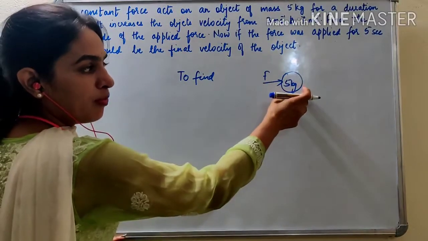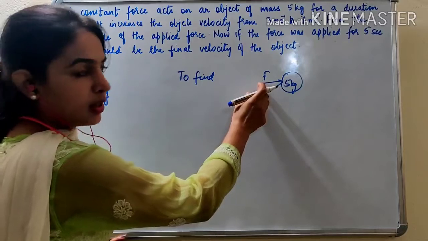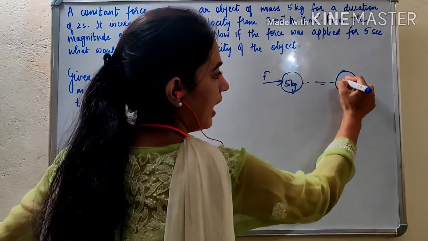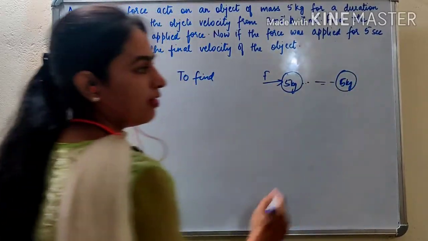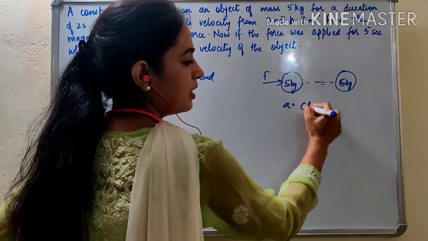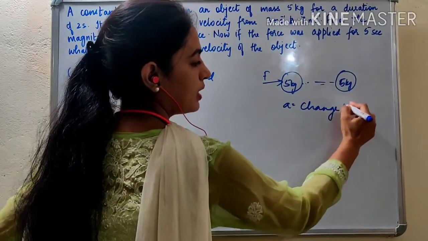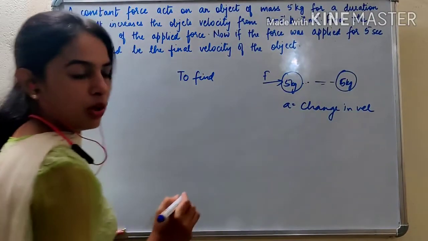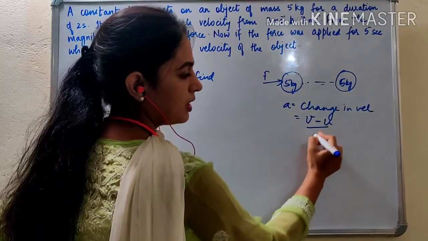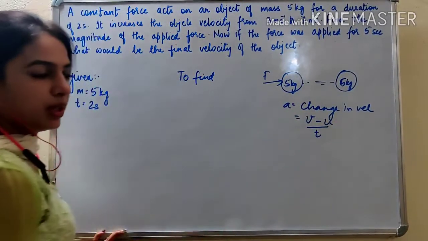We know if mass is there and a force acts on the body, what will happen to that body? That body will accelerate. Okay, there will be acceleration in the body. So acceleration is change in velocity. What is acceleration? Change in velocity. So we can write change in velocity is final velocity minus initial velocity in a particular time.